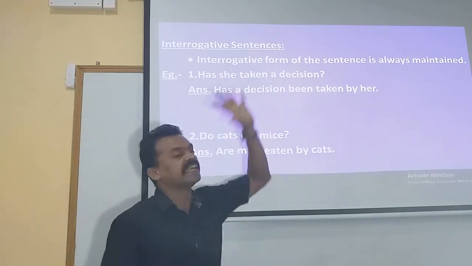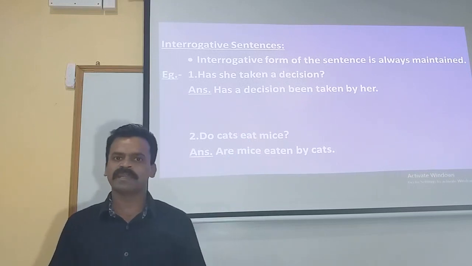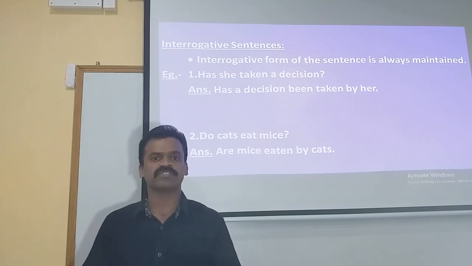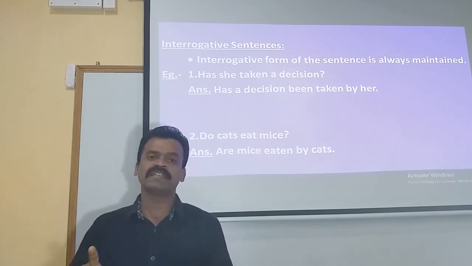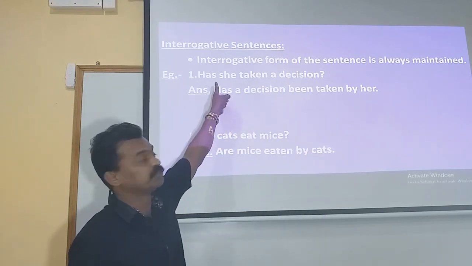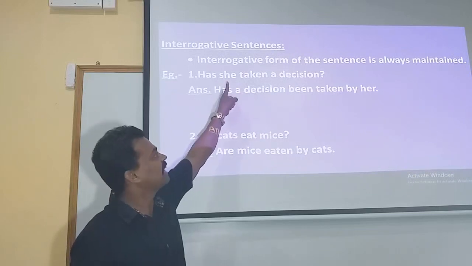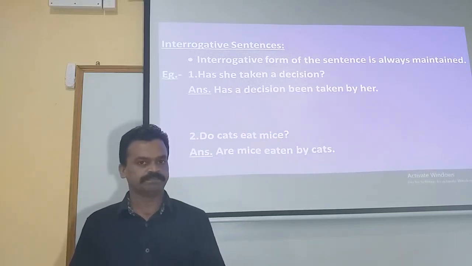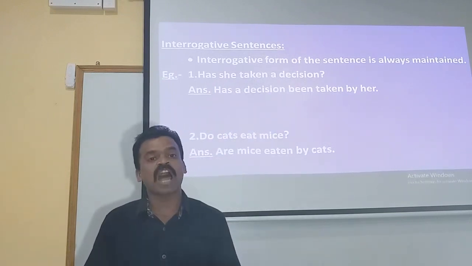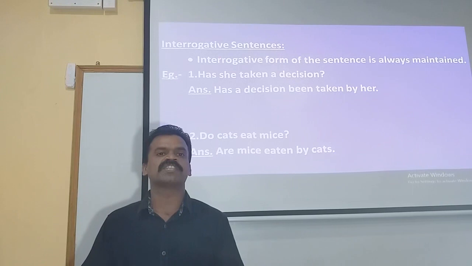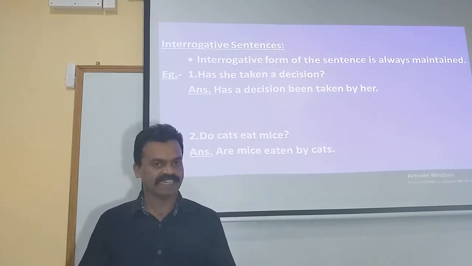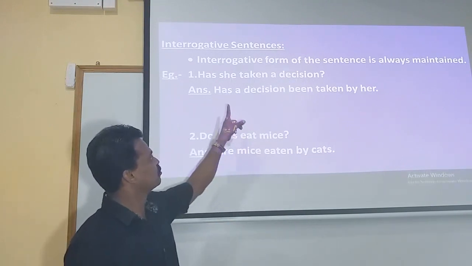Has she taken a decision? The normal statement is she has taken a decision. That is what the normal or declarative sentence is. And when that is changed into an interrogative statement, the auxiliary verb has is placed before the subject. Has she taken a decision? So the given statement over here is has plus third form of the verb. Has or have plus third form of the verb means the given statement is in the present perfect. But it is an interrogative sentence. So let's see what is supposed to be done.